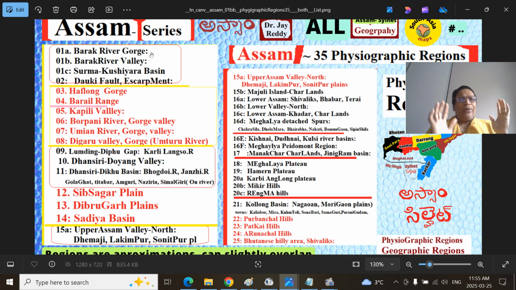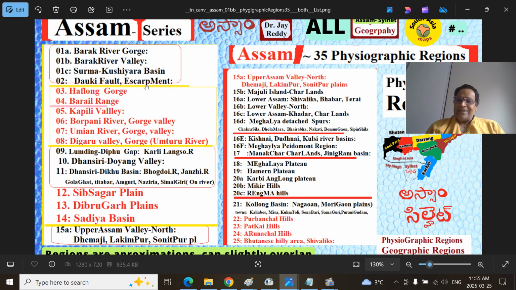Barak River Gorge, that is the canyon region, the defile. Gorge is like a low elevated region between steep mountain region or hilly region. Then the broader valley, so 1B. Then after Badarpur, the river splits into Surma River in the north and Kushiyara River in the south. That is essentially the Sylhet plains. I will not cover that much, but broadly we will go over it.